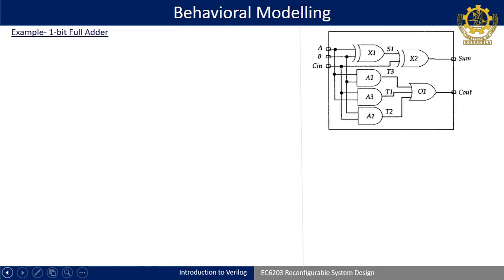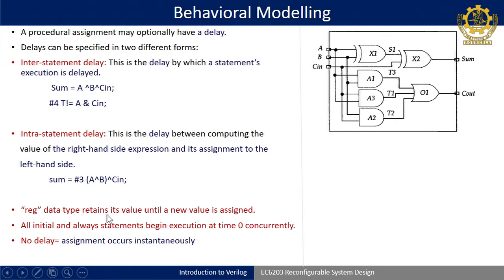One after another. Now here there is also a provision to pass delay, by using hash and a number. A procedural assignment may optionally have a delay. I have not shown it in the first example to keep things simple. So, in sum is equal to A XOR B XOR C in, after that you can write hash 4, this is actually T1, hash 4 T1 is equal to A and C in. After hash 4, it is treated as 4 time units.